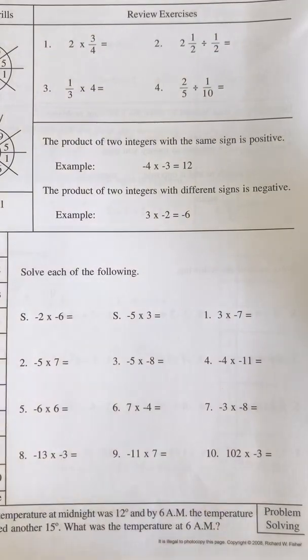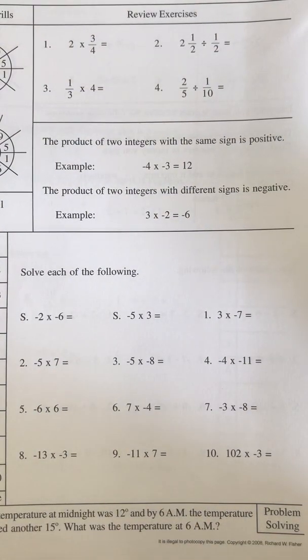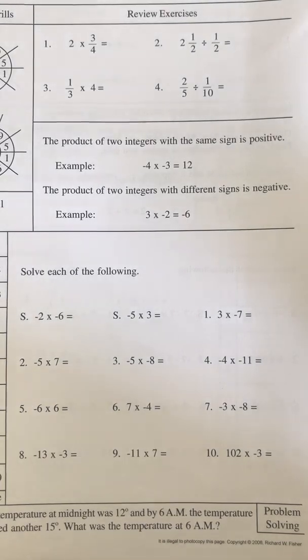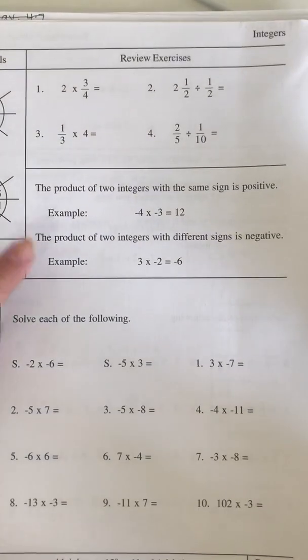So, here at the start of our week, we're going to be learning how to multiply integers. So, multiply numbers that are negative and positive. And it's quite easy actually because unlike addition and subtraction, you simply multiply and then just change the sign to negative if needed, based on these rules up top.